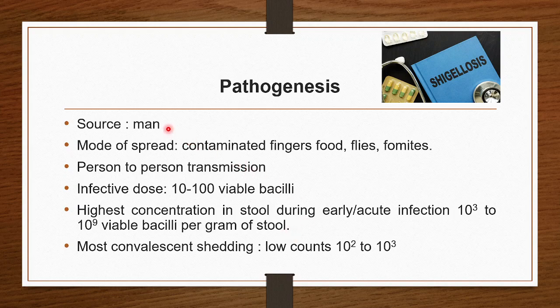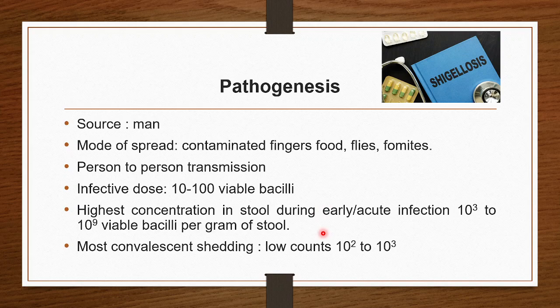Pathogenesis. The main source is man, because of the fecal-oral route. Modes of spread are contaminated fingers, food, flies and fomites, and person to person transmission. The infective dose is 10 to 100 viable bacilli, which are able to cause the infection.